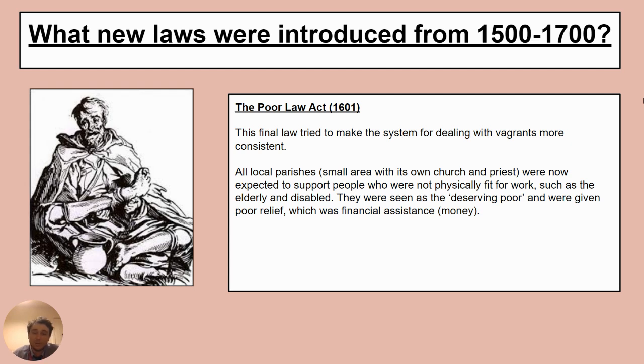And they said, you are now expected to support people who were not physically fit for work. Like the elderly, like the disabled, people who just could not work. You couldn't give them a job. They were too old or they couldn't move properly. And these people were termed as the deserving poor. And they were given poor relief, which was basically financial assistance or money. So similar to benefits today, I guess.